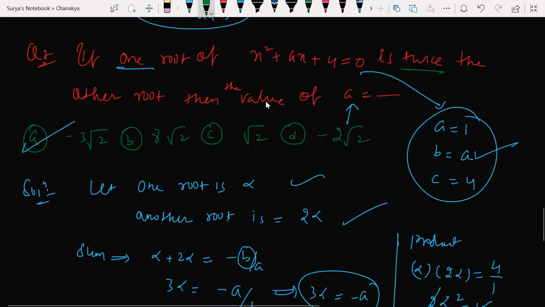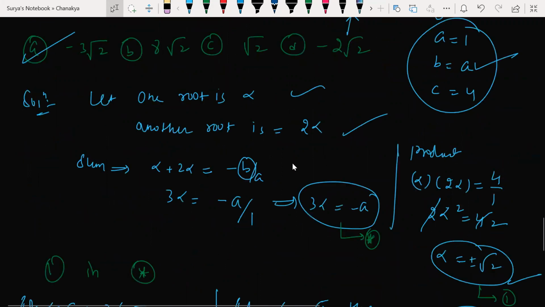What is given? One root of this quadratic equation is twice the other. Then we are asked for the value of a. So I use the sum and product concept. The sum is minus b by a, right? And the product is alpha into 2 alpha is equal to c by a. That is the concept I used here.